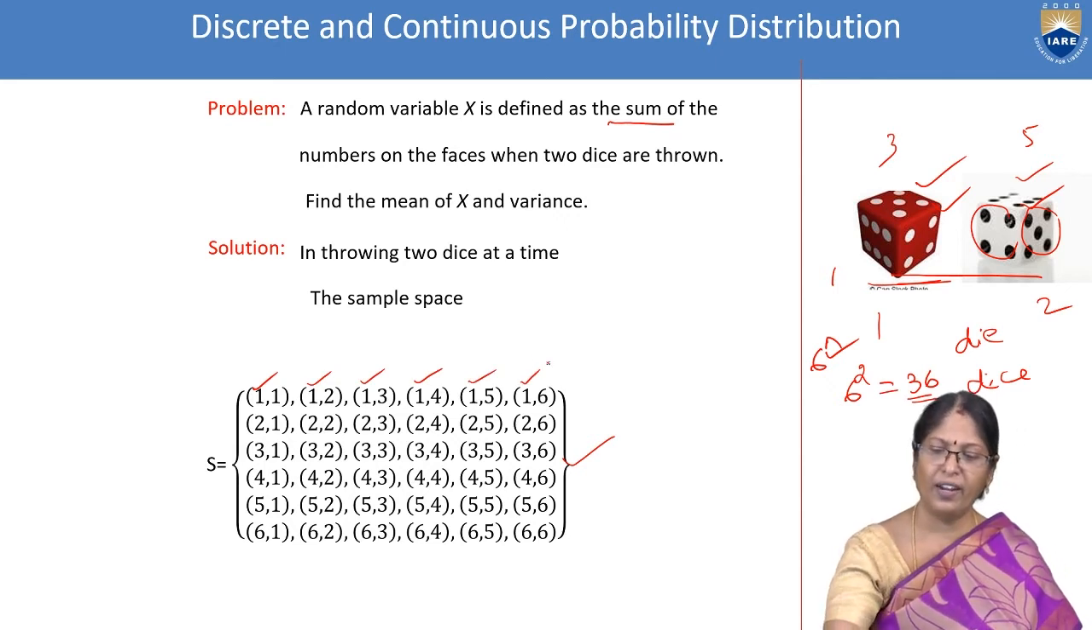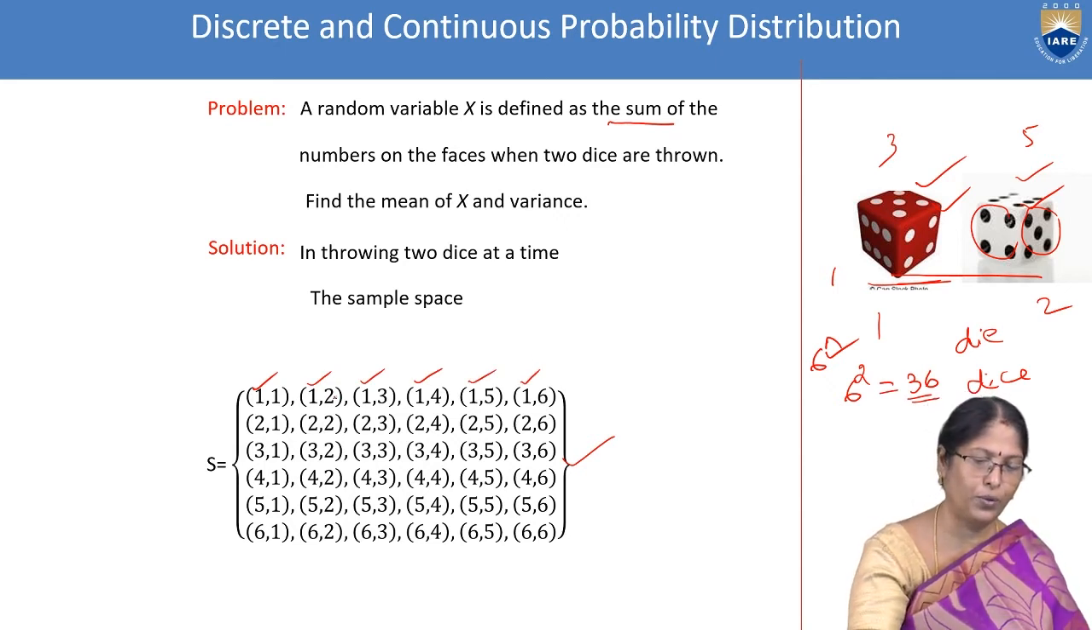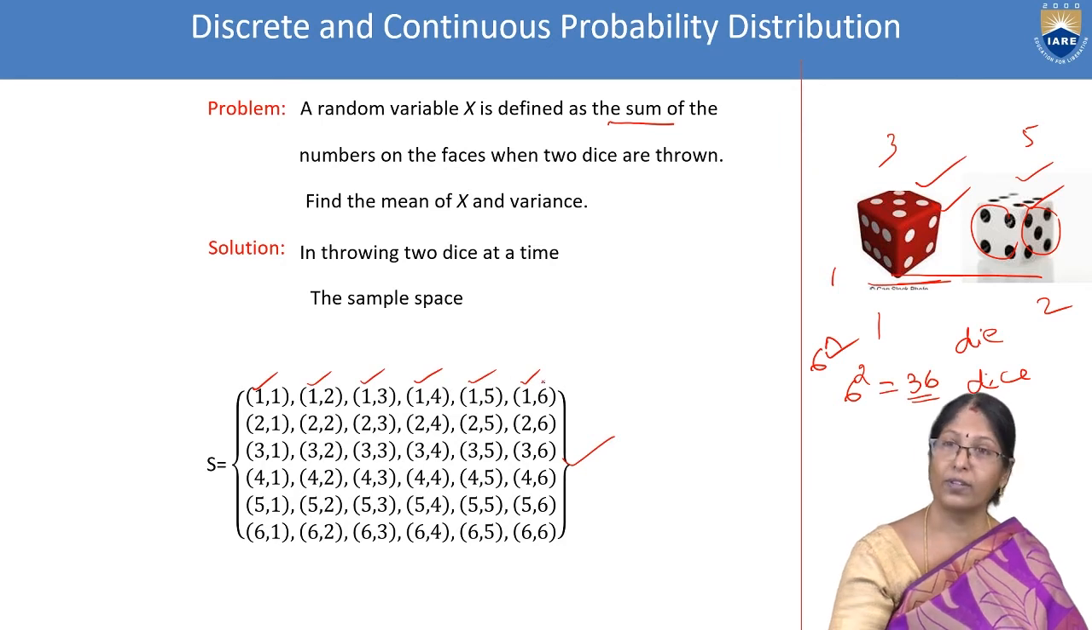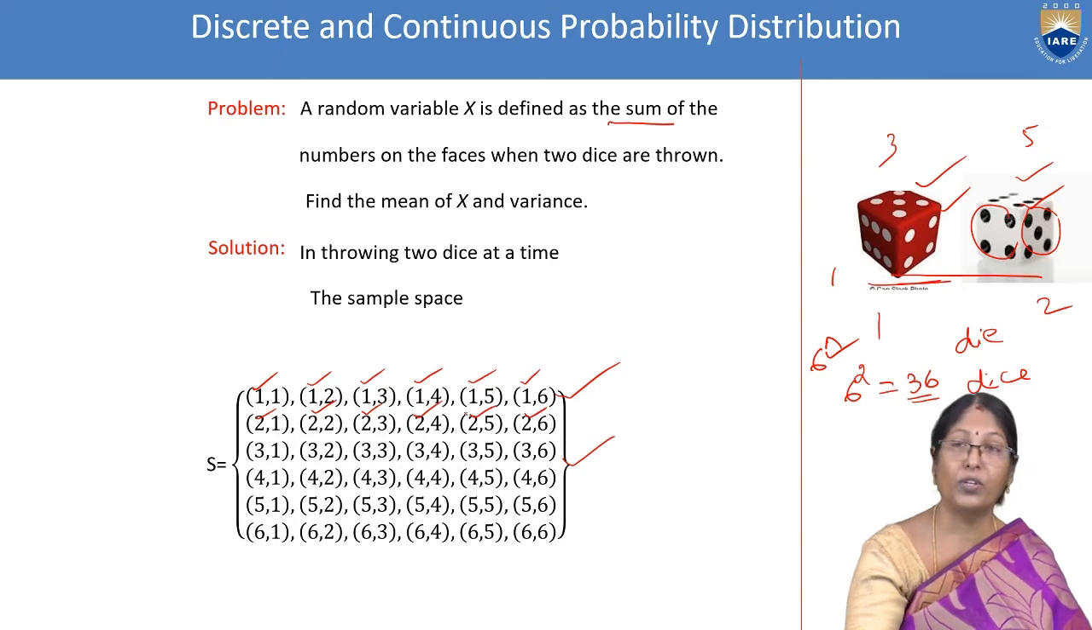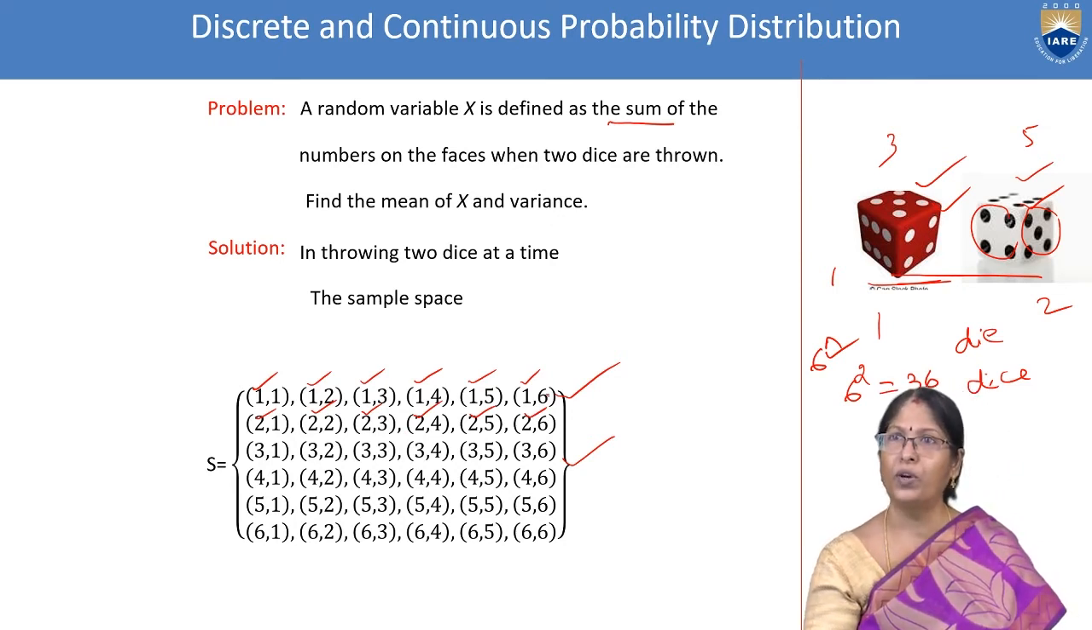Fixed. Second die we are changing: 1, 2, 3, 4, 5, 6. The first row is completed. Then second row, in the first die we fixed 2. Then 1, 2, 3, 4. This is an easy way to fill up the 36 outcomes.